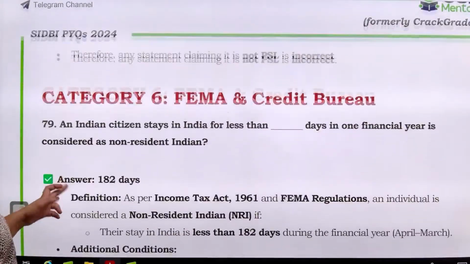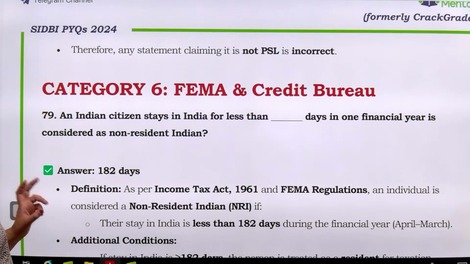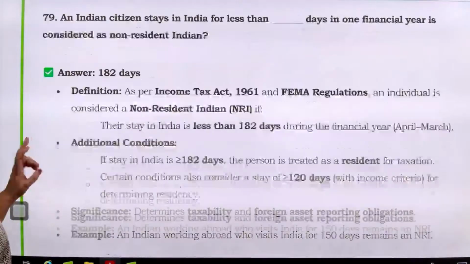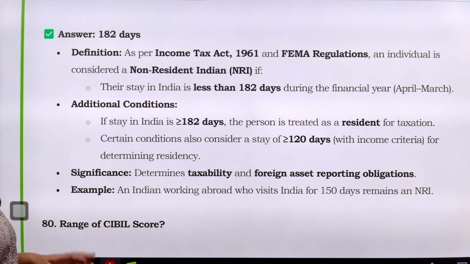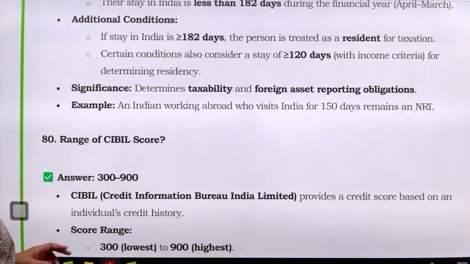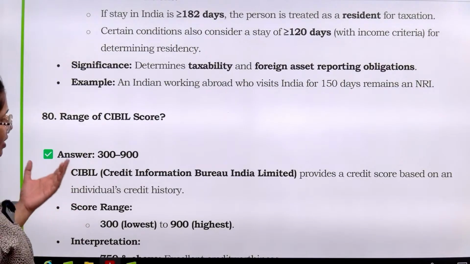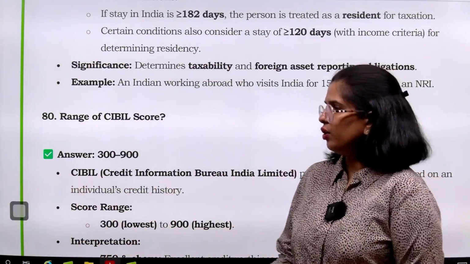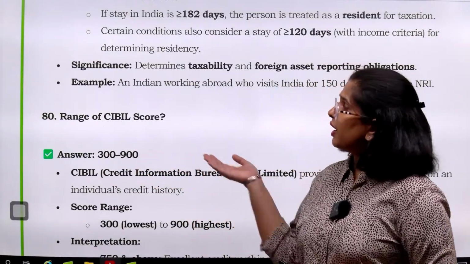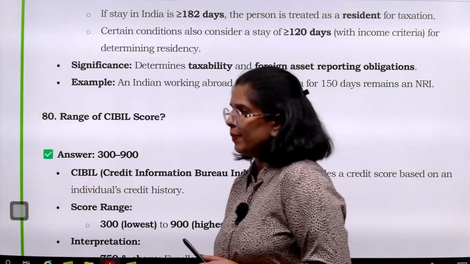Next, for FEMA, an Indian citizen who stays in India for less than how many days is considered as non-resident? So 182. Simple question, even if you know the basic current affairs, then also you will be able to do it. And range of CIBIL score was asked from you. So this comes from the finance segment, and if you are somebody who is using the financial instruments, you would know this, that this is the range of the CIBIL score. 900 is maximum and 300 is the minimum.